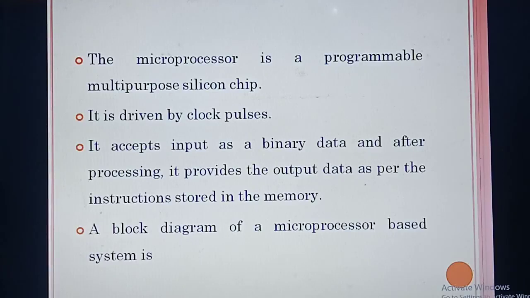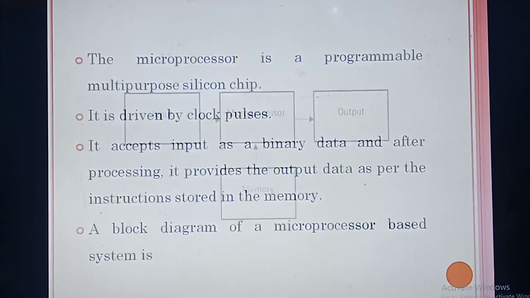After your information is converted into binary data, it is processed inside the CPU, so the microprocessor accepts binary data. After that it will process the data, then it will give one output. After giving the output, where will it store? In the memory. This is the common working of a computer. You give input, the microprocessor processes the data, then it stores it in the memory for further use, and then the user gets the output.